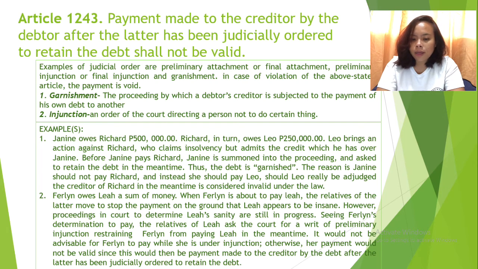So, garnishment: the proceeding by which a debtor's creditor is subjected to the payment of his own debt to another. 2. Injunction: an order of the court directing a person not to do a certain thing. So, examples of Article 1243.